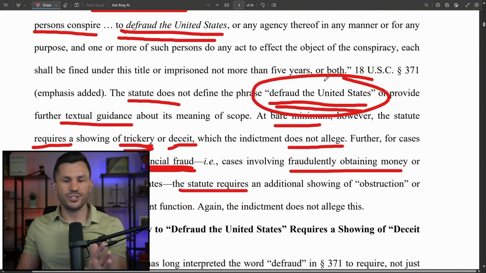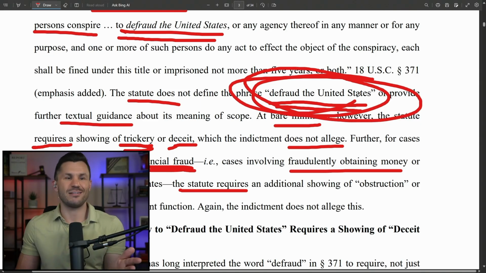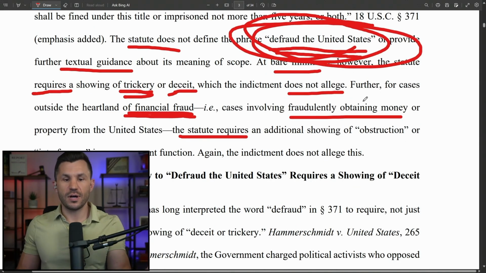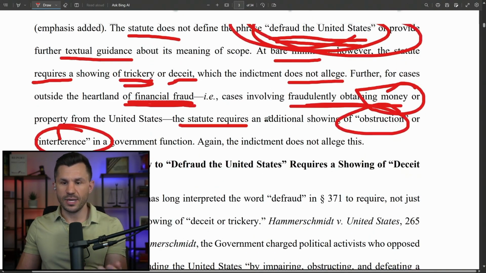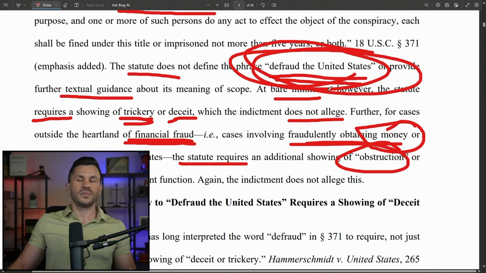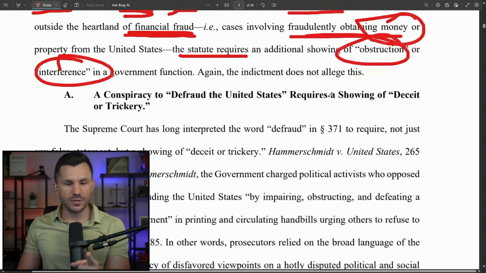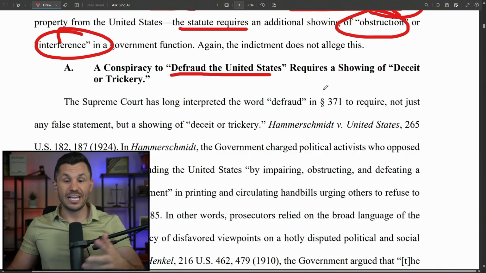You can't just say, Jack Smith, it's defraud the United States, right? How broad is that? What the heck does that mean? So they apply it to other types of laws. Well, if it's financial crime, it involves fraudulently obtaining money or property, or a showing of obstruction or interference. Okay, it's not as broad as defraud. A conspiracy to defraud the United States requires more.